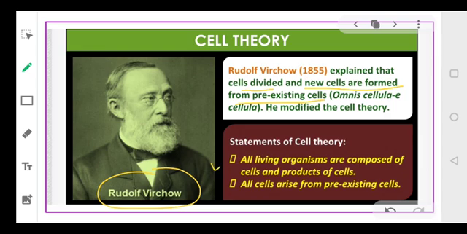Now we come to the cell theory, dear students, which was existing at that point of time. First of all, the first point that the cell theory has explained: all living organisms are made up of cells and products of cells. Secondly, all cells arise from the pre-existing cells. Okay. No cell can occur without the existence of other cells. So all living organisms are made up of cells, and second, all cells arise from the pre-existing cell. This was, you can say, the final shape of the cell theory.